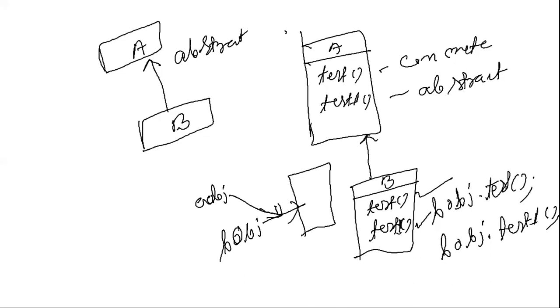Inside test one, it is written that it will call the parent test first, then execute this one. But AOBJ.test one will call this one, and it will not call the abstract one. Here we cannot write super.test one also. Now let us execute this program.